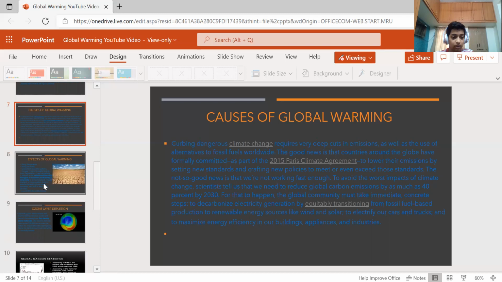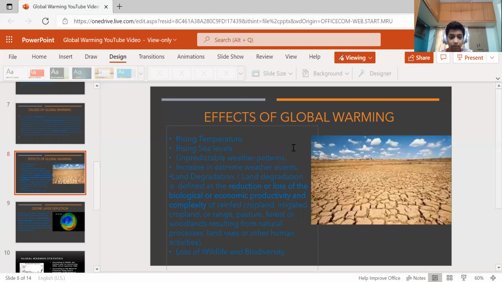And the effects of global warming: rising temperature. Of course, we know that rising temperature means rising sea levels. In the mountains, the snow melts and the sea levels increase. On the India-Sri Lanka border there is the Ram Setu Bridge, which was built over 1 billion years ago, and now we can see it is too far down to see.